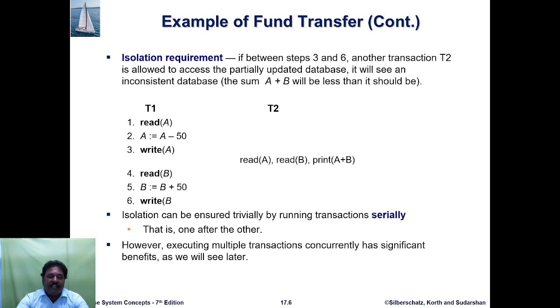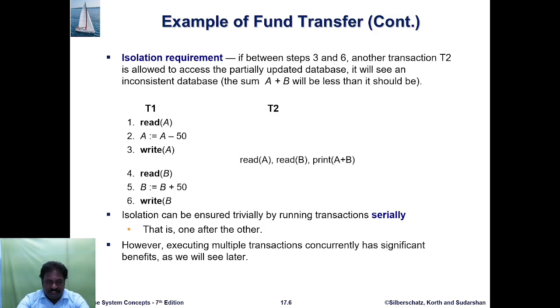Suppose then the transaction T1 performs read B, the initial value of account B. Then B = B + 50, meaning 50 rupees are transferred from A to B. Finally, the B account value is written to the hard disk.